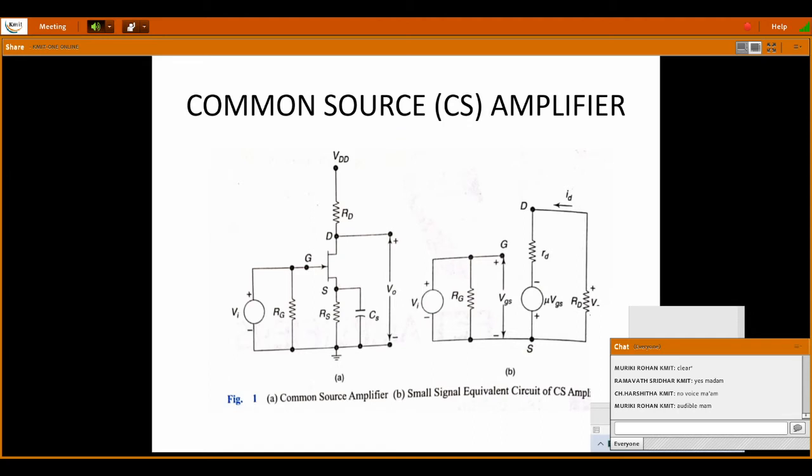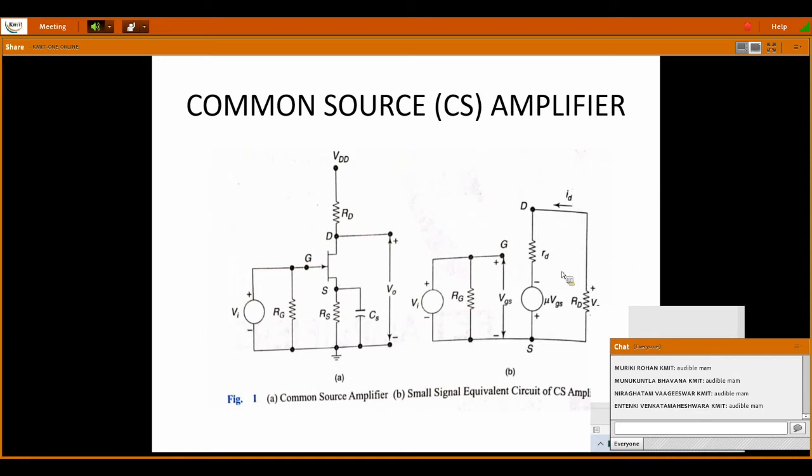Okay, so how to study the characteristics of an amplifier? How to find out whether it is a good amplifier or not? By checking its parameters. Parameters in the sense voltage gain, current gain, input resistance or impedance, output impedance, etc. So now we are going to find all the parameters related to the common source amplifier.